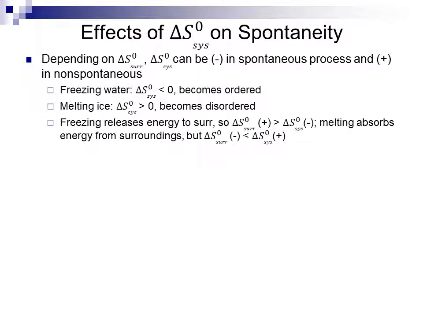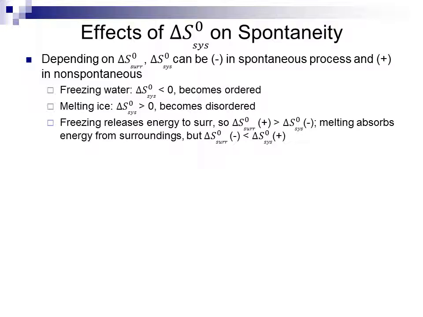The process of freezing releases energy to the surroundings. So the change in entropy of the surroundings is going to be positive because it's absorbing energy from the system. In the process of freezing, this positive change in entropy of the surroundings is greater than the change in entropy of the system, which is negative. So the positive change in the surroundings is greater than the negative change of the system, which means the overall net difference is positive for the universe.